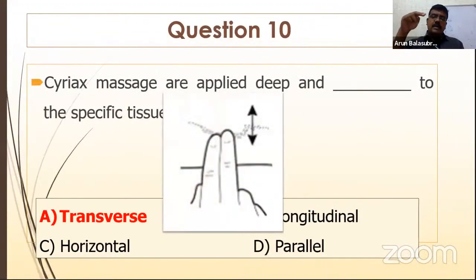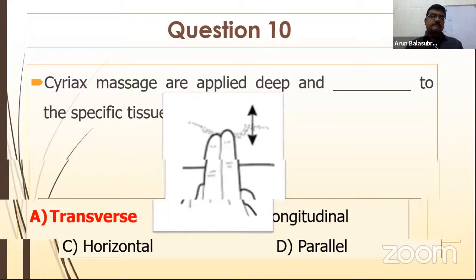Cyriax techniques are deep friction massage, which is applied transversely to the tissues. And Cyriax says that you have to treat the cause. So when there's pain in the elbow, you have to apply deep friction massage to the elbow, which helps to reduce the pain. So pain was relieved by application of deep tissue massage. Right? Cyriax's basic concept is deep tissue massage.